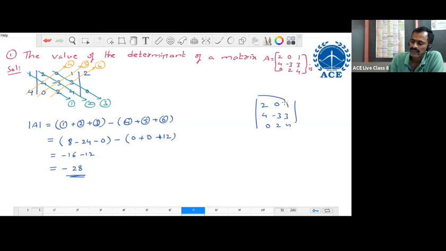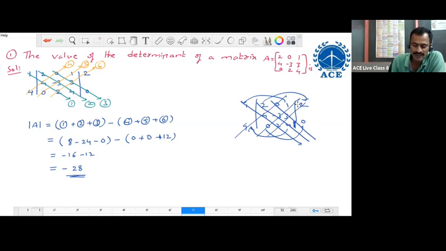first row write this element here, 1, write the 2 here, and do the same thing along the last row. Write the 4 here, write the 0 here. After that, take the 3 lines from top to bottom and 3 more lines from bottom to top. Along each line, find the product of 3 elements, write the numbers, and add all this.